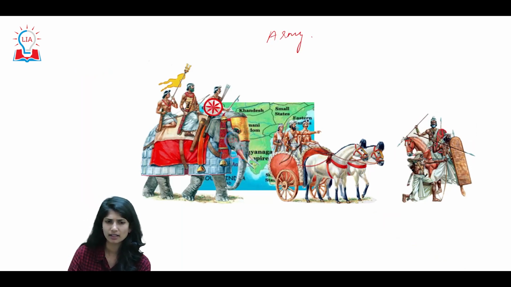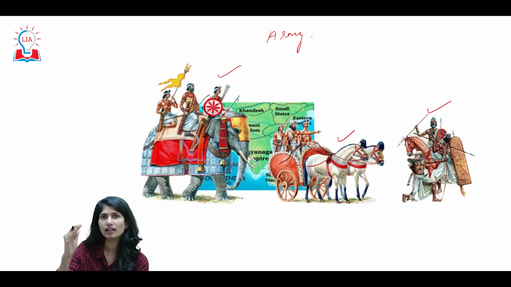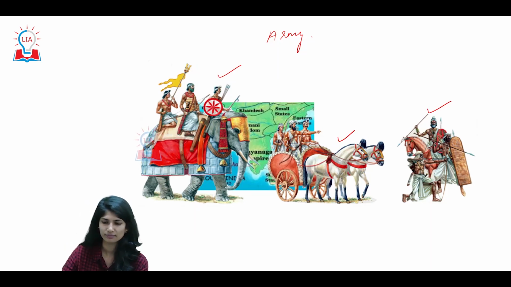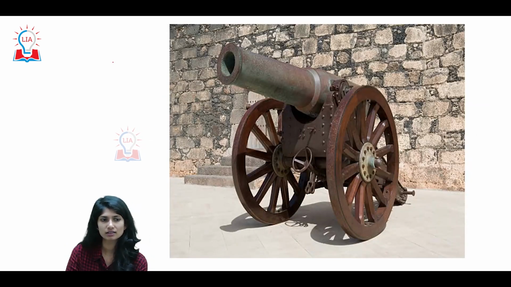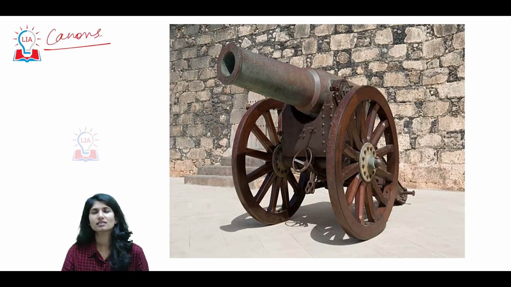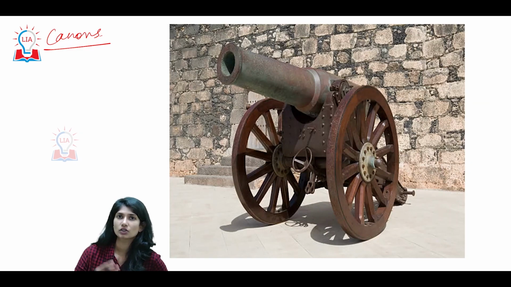They had an efficient and sufficient amount of army. Look at this, this is what we were talking about, cannons. They utilized cannons in their war with Gajapati rulers, with Bahmanis.